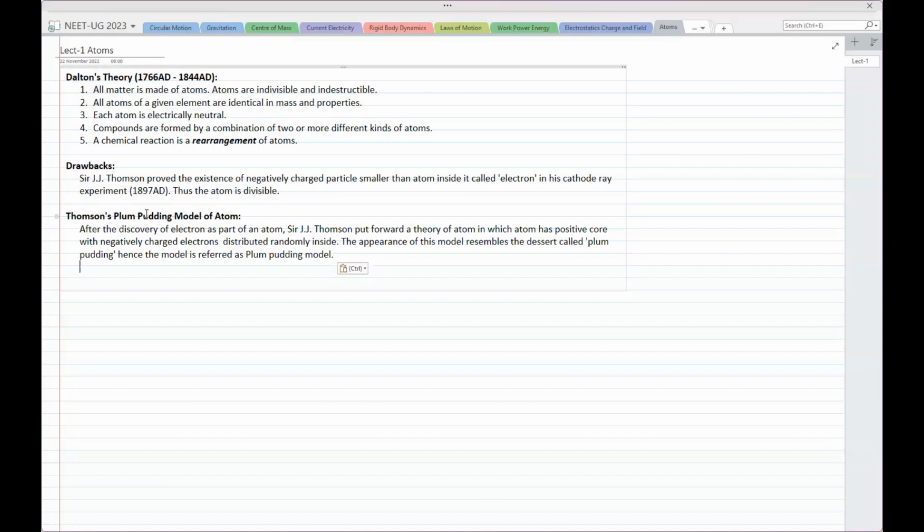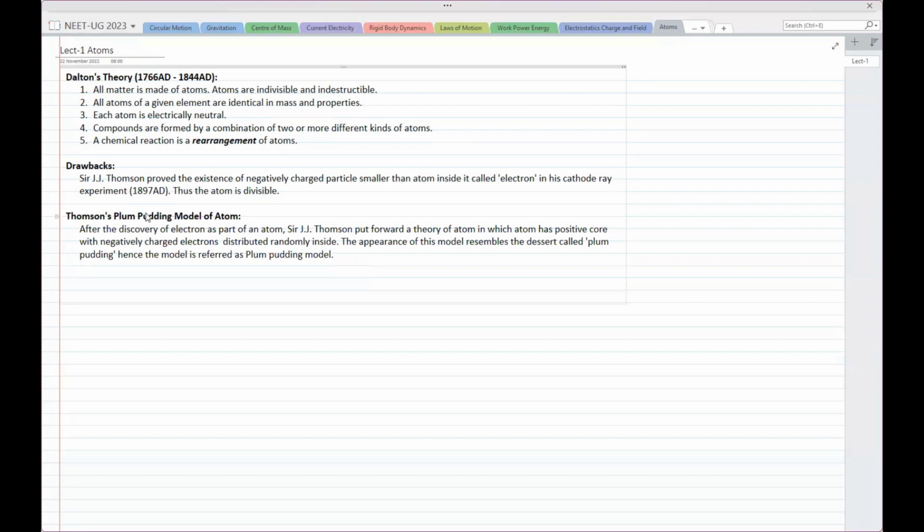Thomson considered an atom which is positively charged, with negatively charged electrons distributed randomly inside. You may imagine it like a watermelon. The entire watermelon is assumed to be the atom, which is positively charged, and the negatively charged electrons are randomly distributed like the seeds of the watermelon. This appears like plum pudding, hence the model is referred to as the plum pudding model.